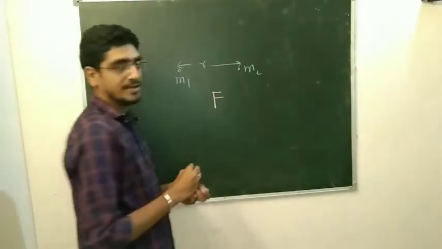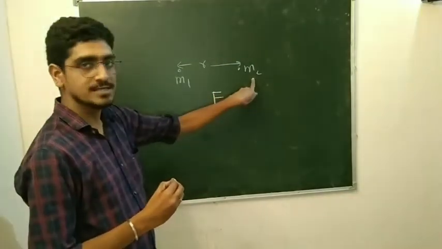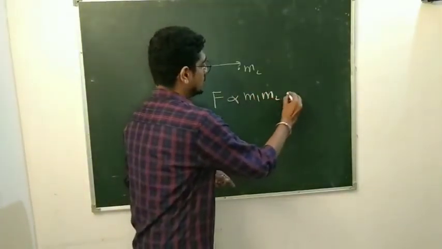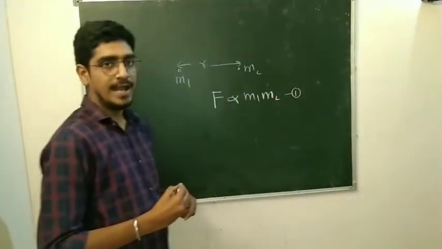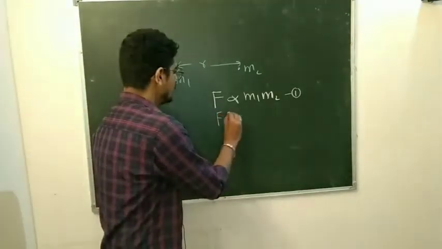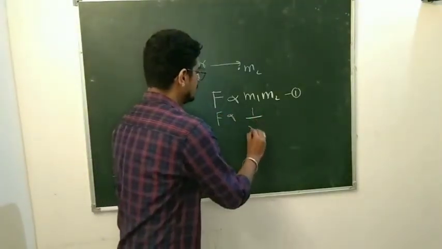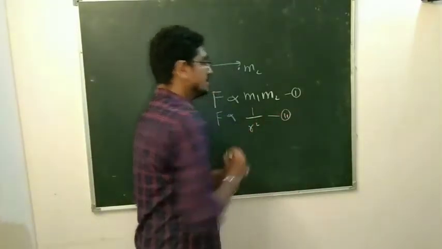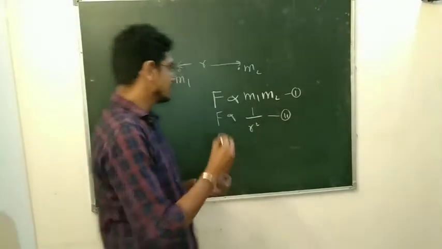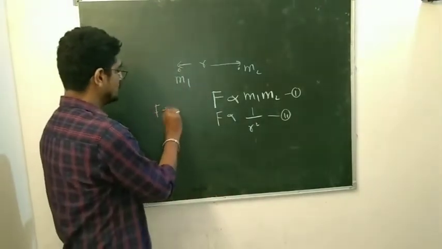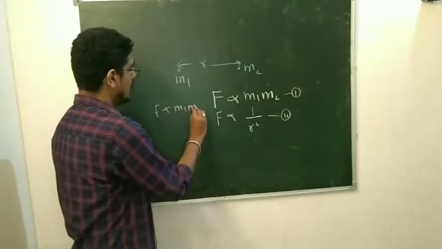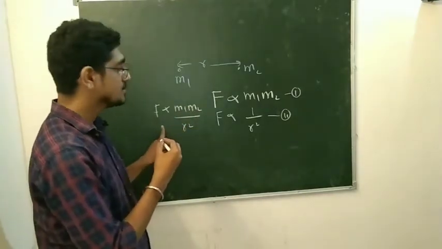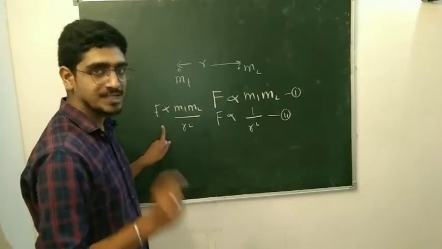the magnitude of the force of attraction between two point masses is always directly proportional to the product of their masses, and this force is also inversely proportional to the square of the distance between them. Okay, so when we combine these two, we get F is proportional to m1 m2 by r square. This is the mathematical expression for gravitational force. We call it Newton's law of gravitation.